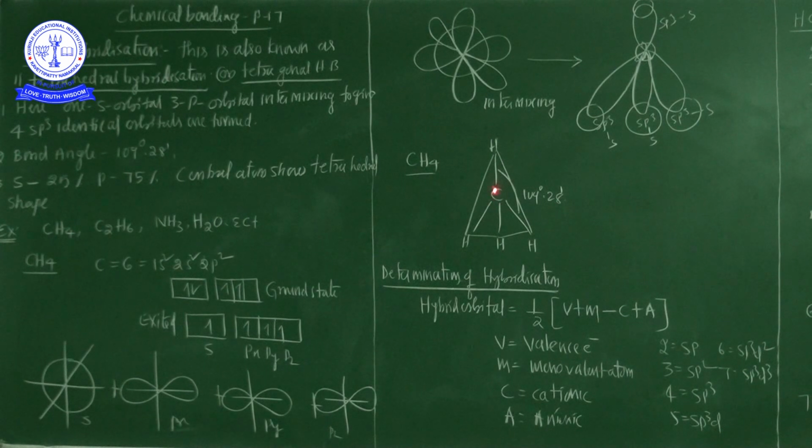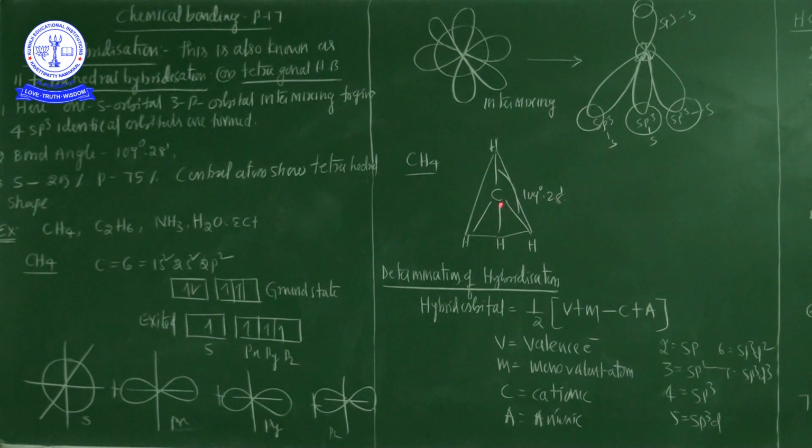See, right now here, this is a carbon. Here hydrogen is connected, here hydrogen is connected, here hydrogen is connected, here hydrogen is connected. The bond angle is 109 degrees 28 minutes. The shape of the molecule is called tetrahedral shape. This is the sp3 hybridization in CH4.